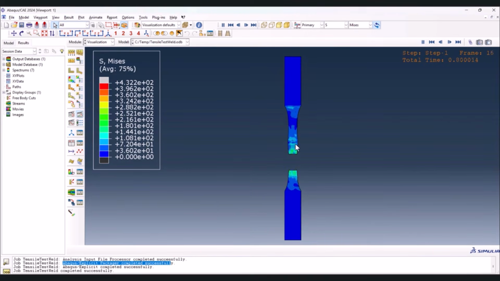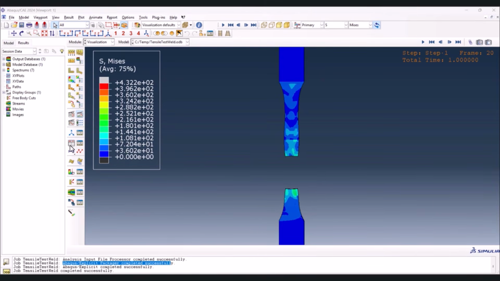And as you see here is the weld. After the part is subjected to the tensile test, the weld remained intact. It means the weld parameters were selected in a good way so that it has a better strength and the part is ruptured from the non-welded part, which is totally fine.